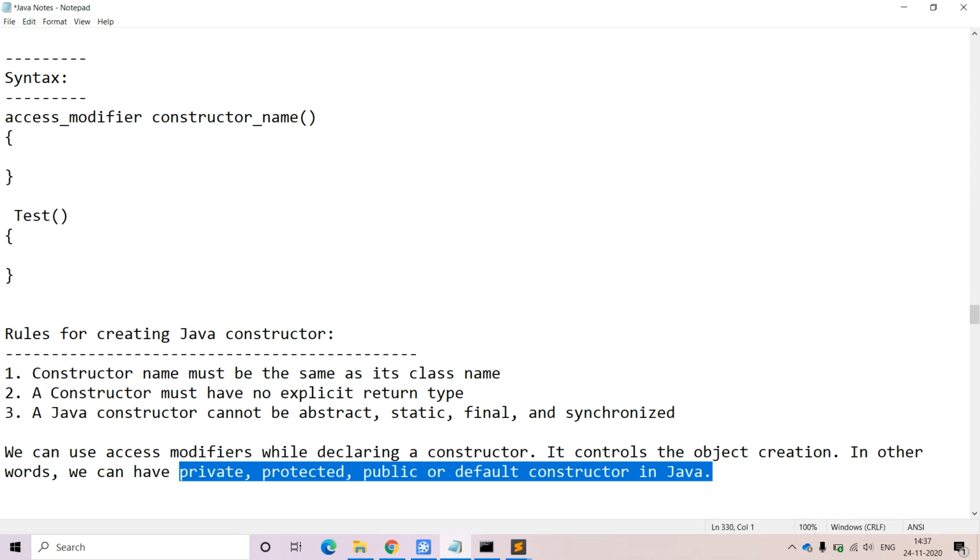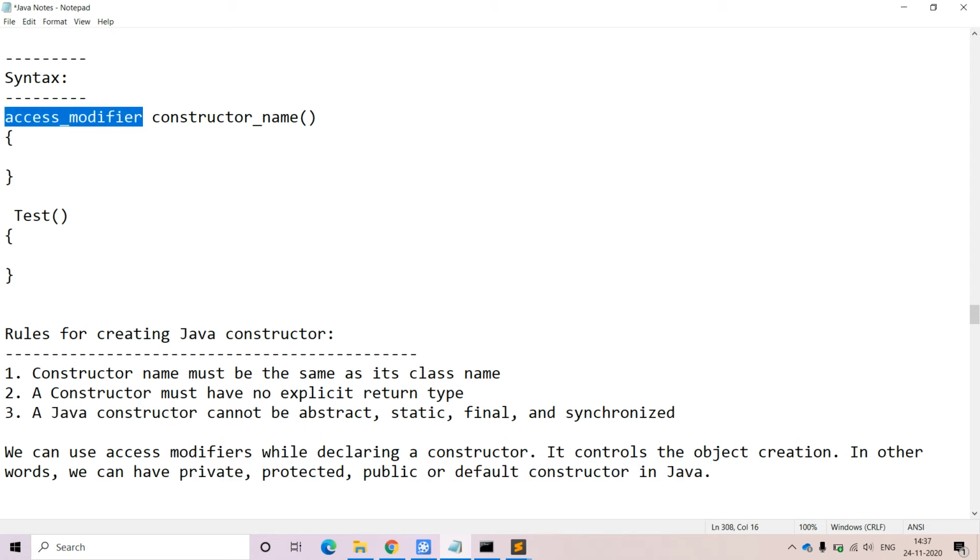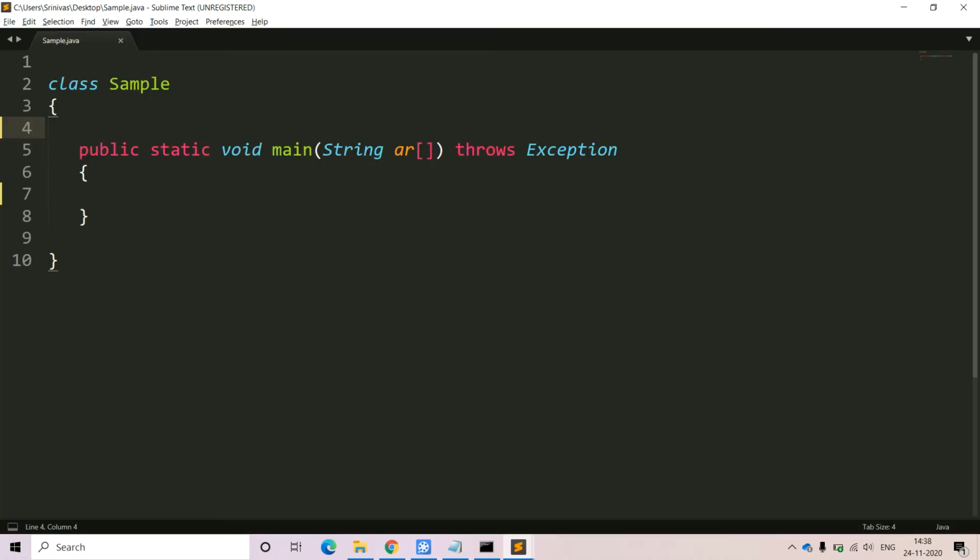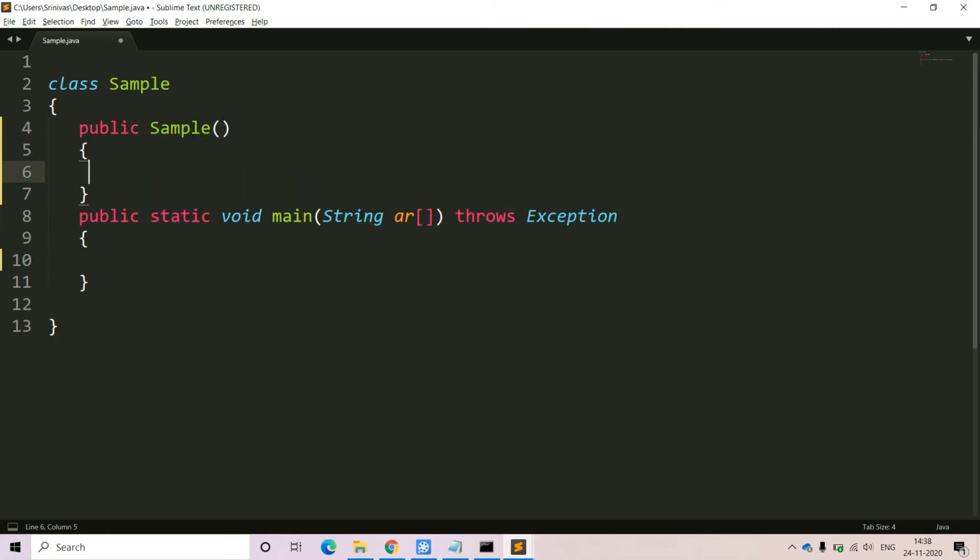We can use any one of the access modifiers, or access specifiers, in order to control the scope of the object creation. So the syntax is the access modifier along with the constructor name. And at the time of using the constructor name, we have to mention the class name as the constructor name. That is the thing we have to keep in our mind. Now if you want to make that constructor public, very simple: public, and the constructor name itself is the same as the class name, sample. Like that we need to take the constructor.